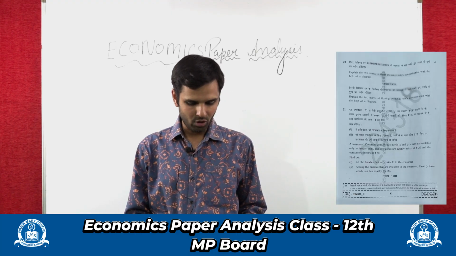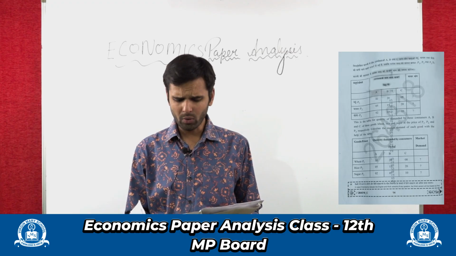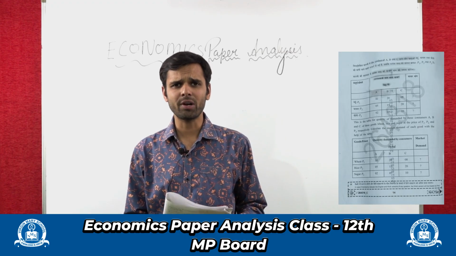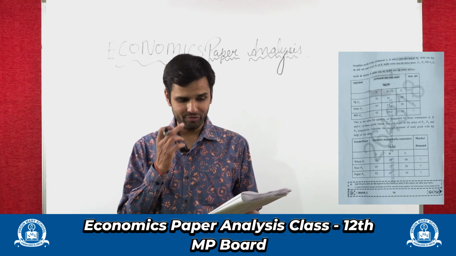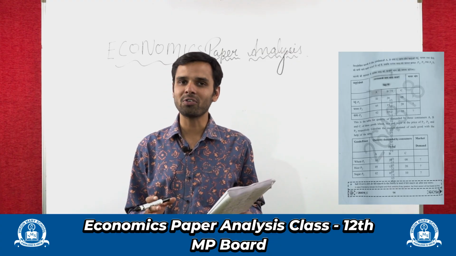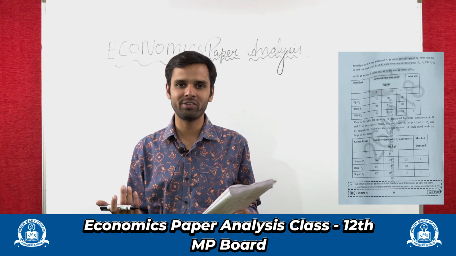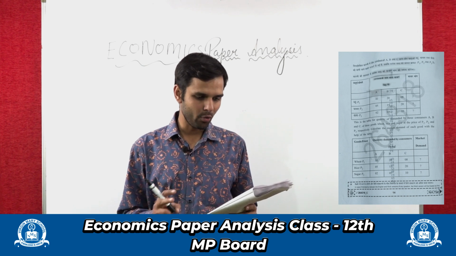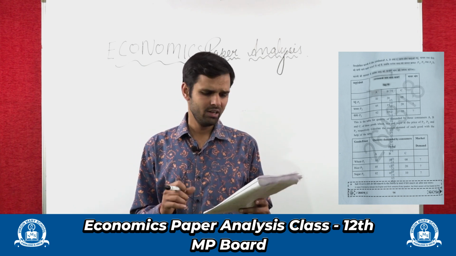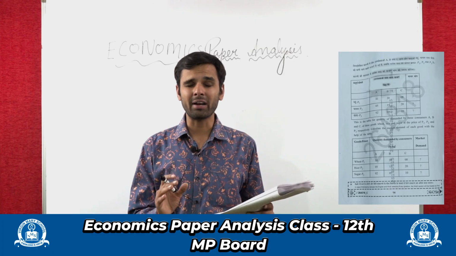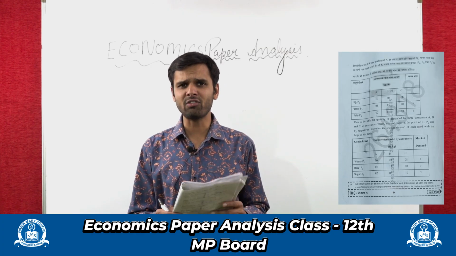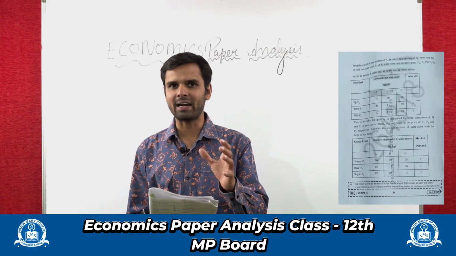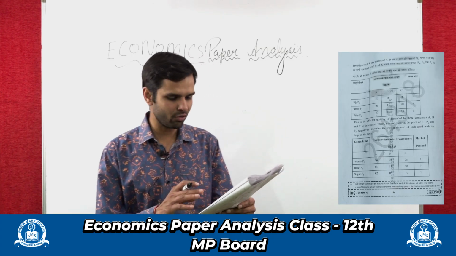So let's solve question number 21. Both options of question number 21 are very easy, but I feel that even if we know both options, we should do the question which is easier. So I am going to do the second question, which is very easy. Here you just need to calculate the market demand. And how do we calculate the market demand? We just sum up the individual demands, so we get the market demand. Let's quickly solve this.